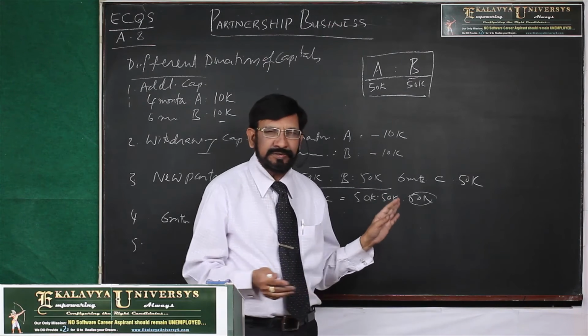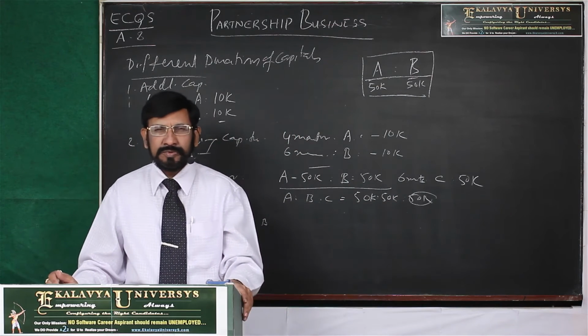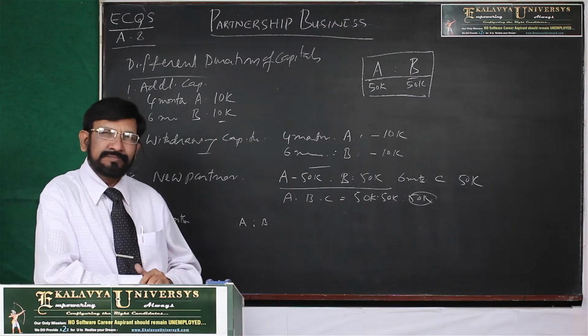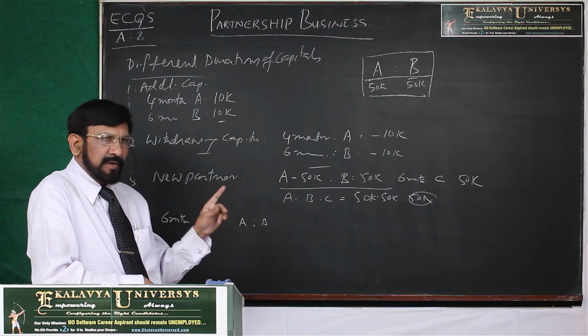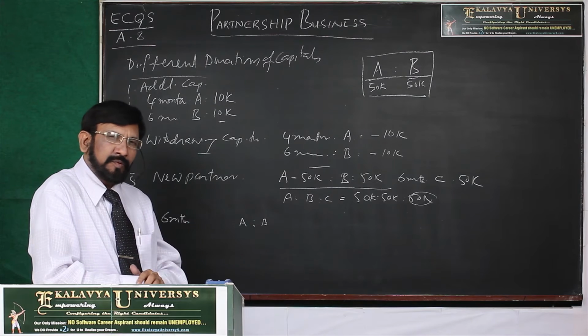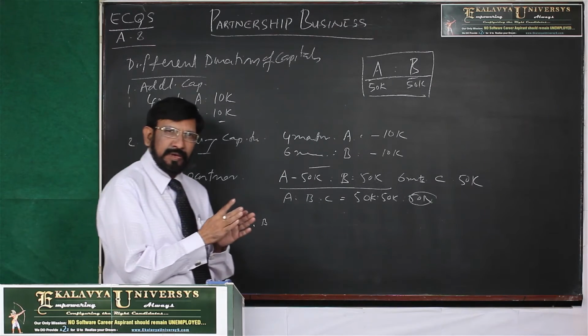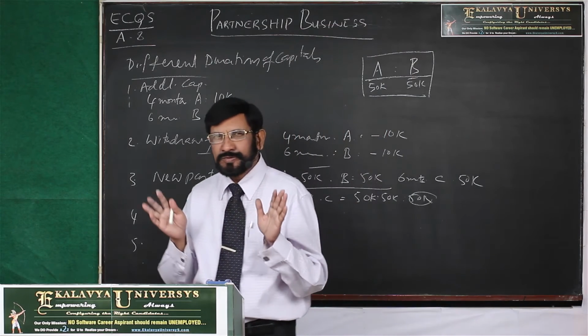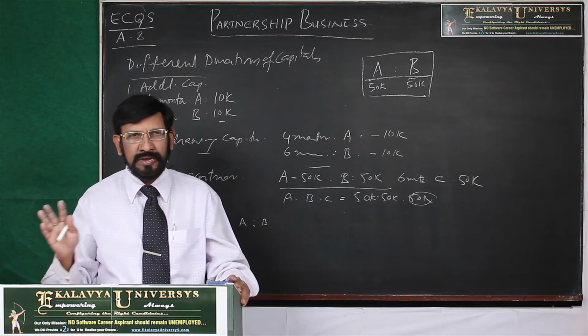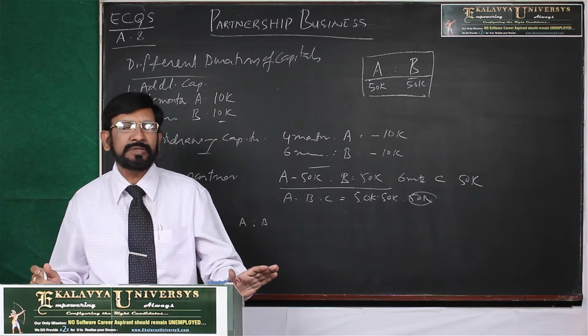All these combinations are there. In our problems, all these combinations will come. First, you understand the concept. Thereafter, you focus on the problem. Without understanding concepts, if you go for solving problems, a lot of confusion is retained. You never own the concept, you never achieve command over the concept.